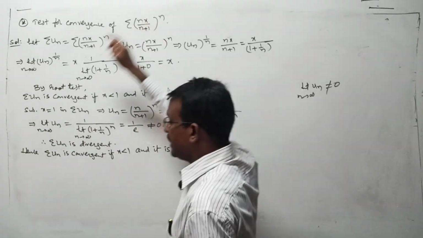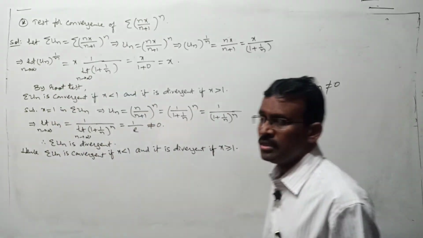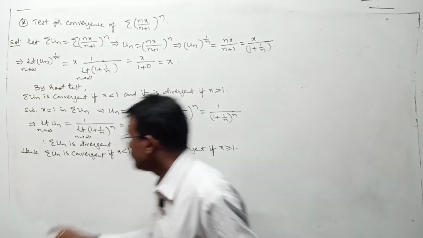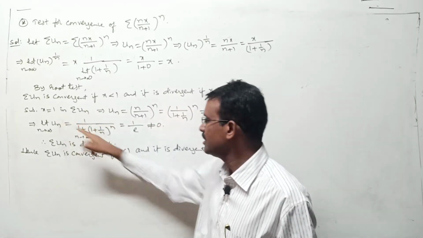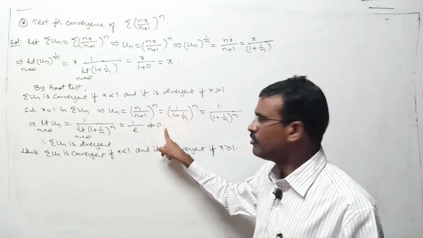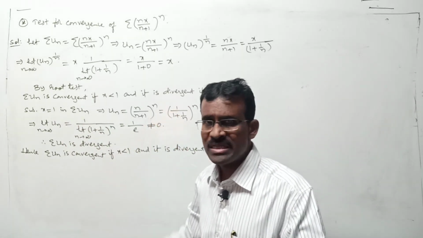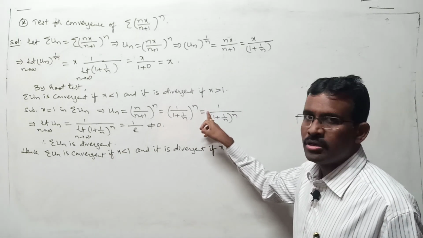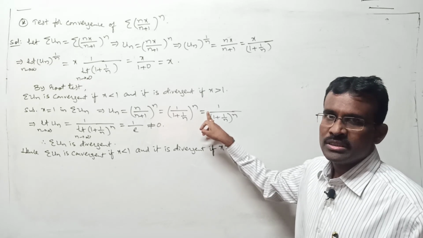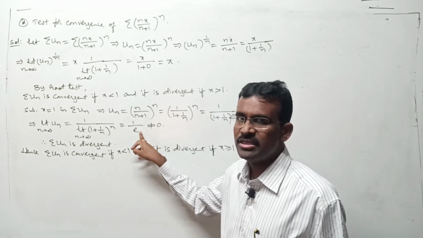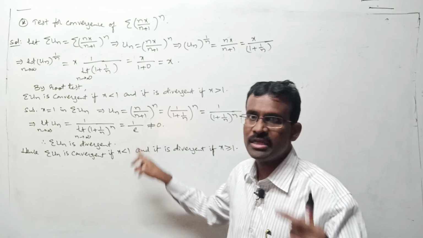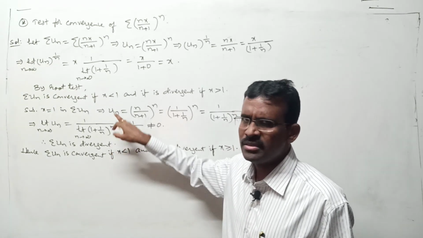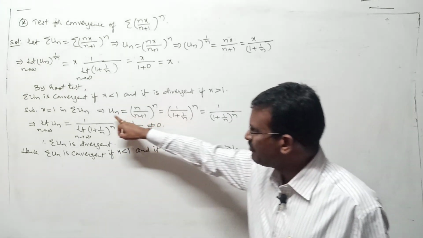Whenever in the series an x term is there, 100% these types of situations you will get, right? But here, one more thing: to decide sigma un whenever x equal to 1, it is not compulsory to use this. If you want, you can use your limit comparison test also, right? That's why I said previous tests. Here actually 1 is the common term, so Vn you can take as 1. Sigma Vn is sigma 1, which is divergent by p test, because 1 can be written as 1 by n power 0. Like that also you can say sigma un is divergent, but that is a little bit lengthy process. That's why directly I find limit un.